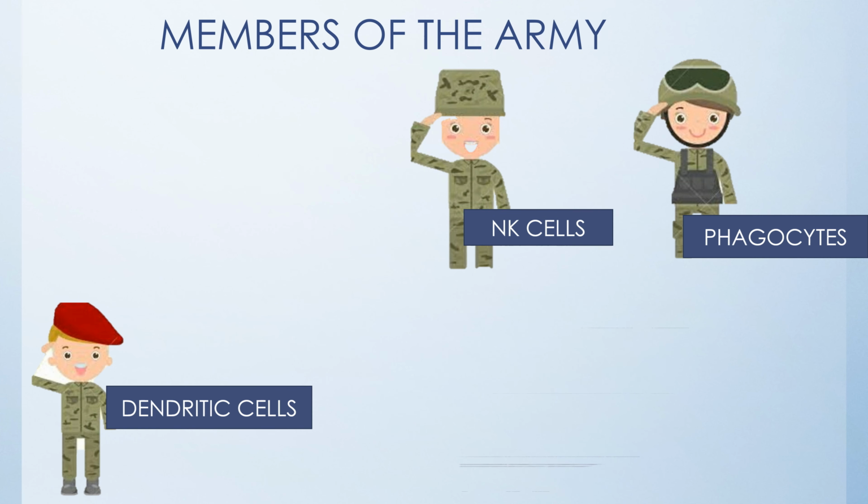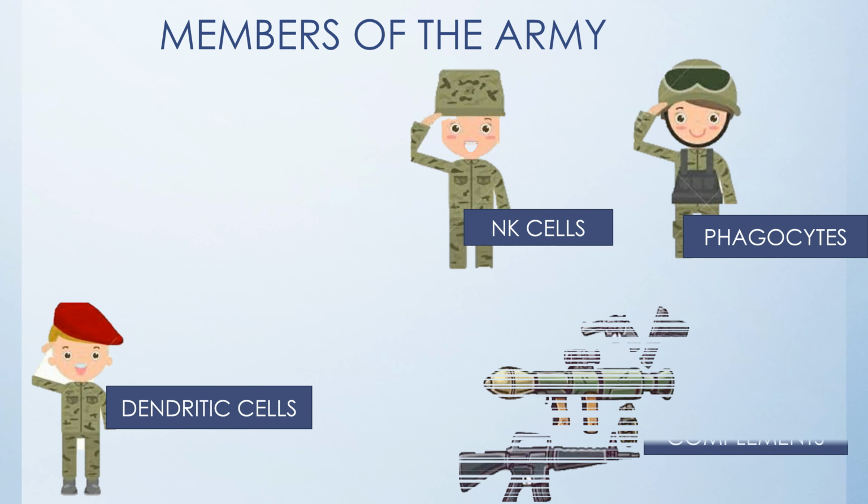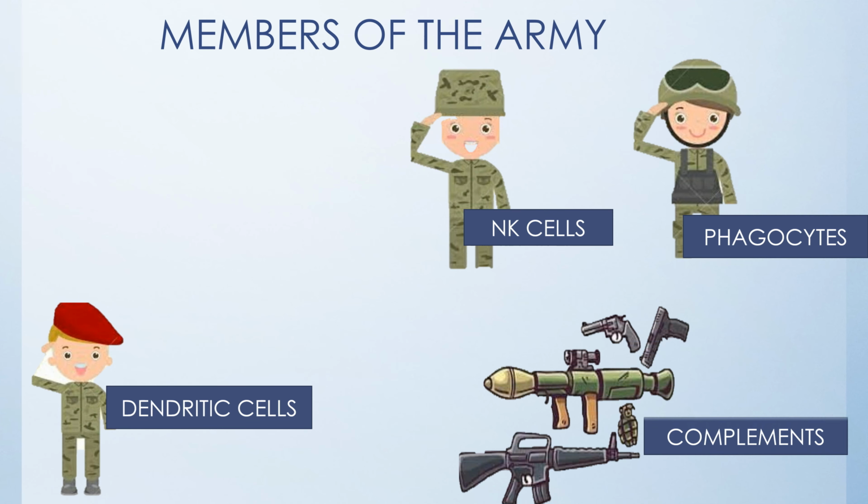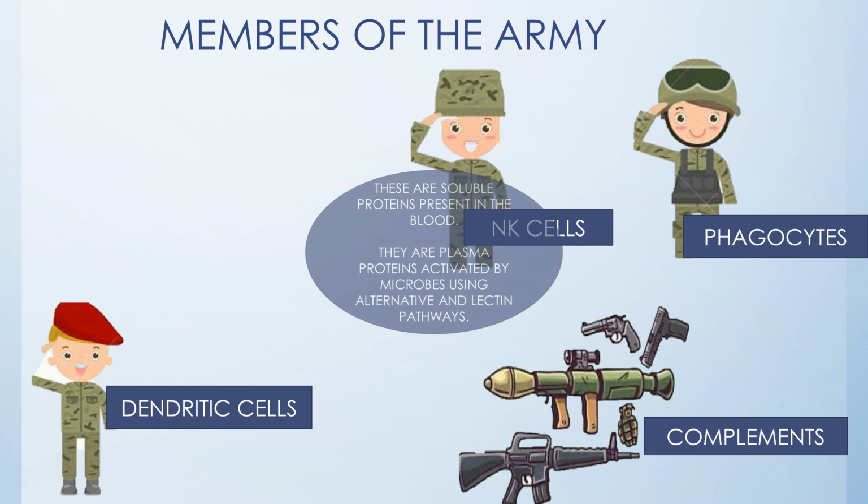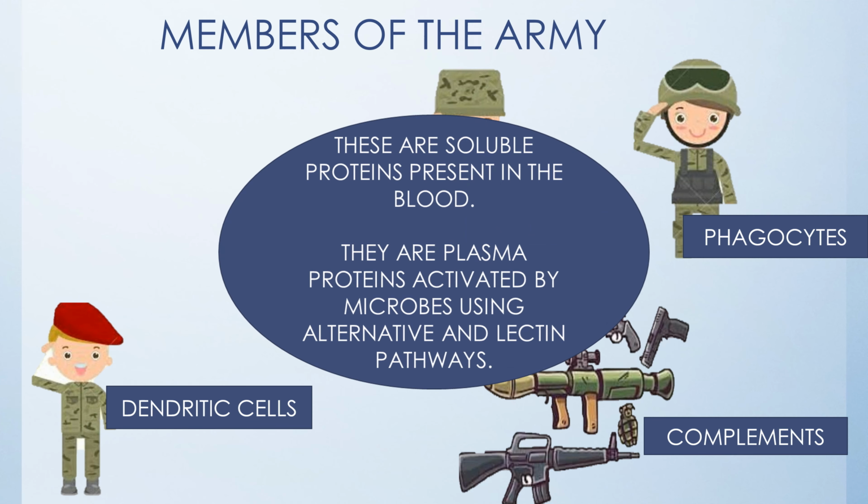And finally, we have our complements. So these are the soluble proteins present in the blood, and they are plasma proteins activated by microbes using alternative and lectin pathways.